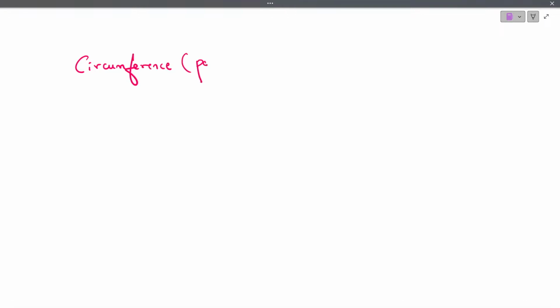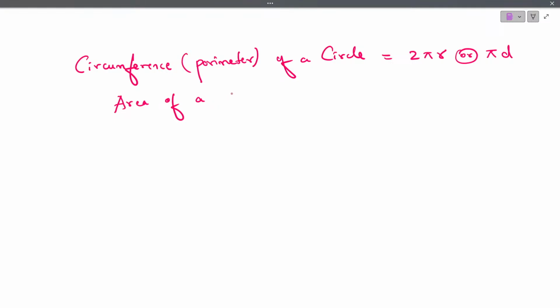Circumference, it is nothing but the perimeter of a circle. So circumference or perimeter of a circle is given by the formula 2 pi r. Sometimes it is also given by the formula pi into d, where d is the diameter and r is the radius of the circle. Next we have the formula to find the area of a circle, that is pi r square.